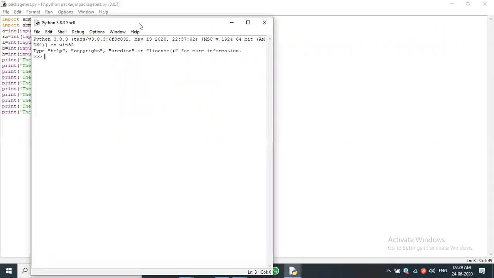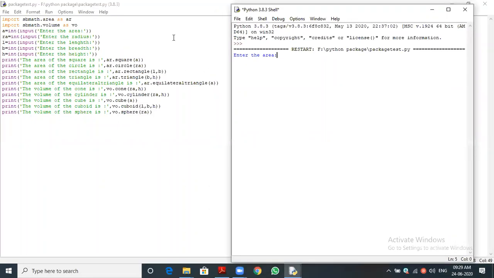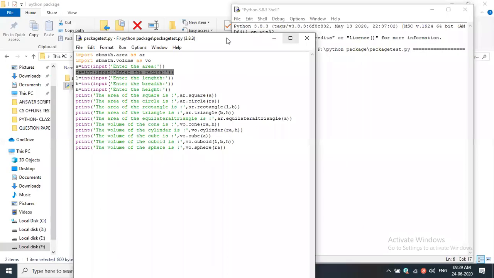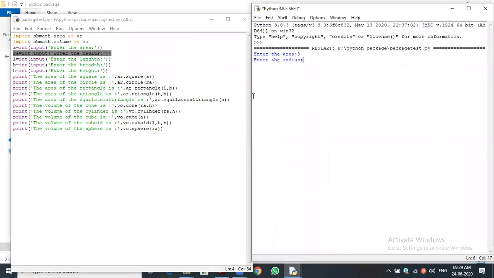Now I'm showing side by side how it is. Enter area, so it's getting the input. I'm giving area as 5. Then enter radius, the second line in this main program. I will keep it side by side for your understanding. Could you see the screen?